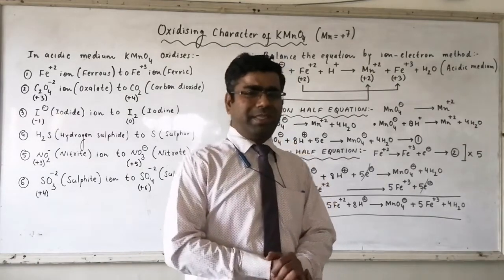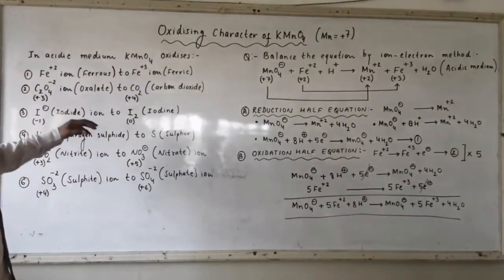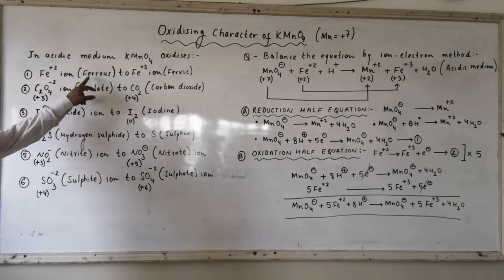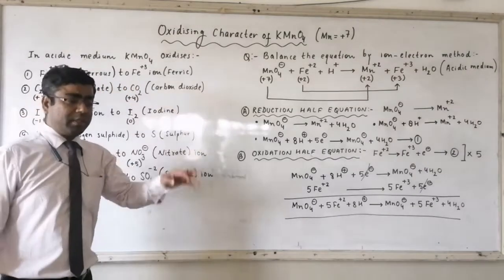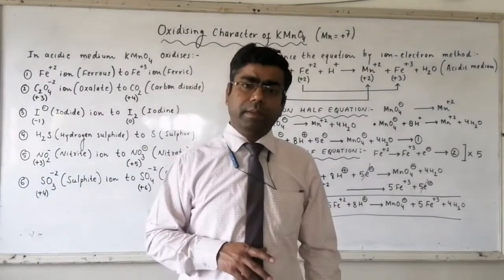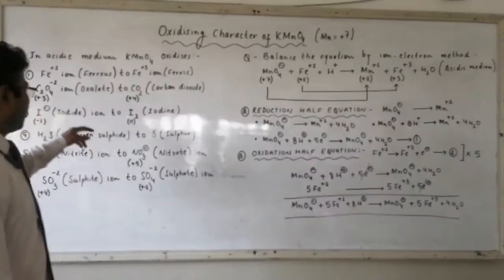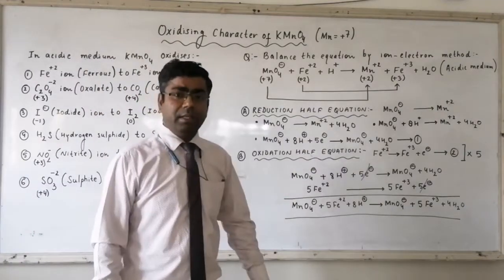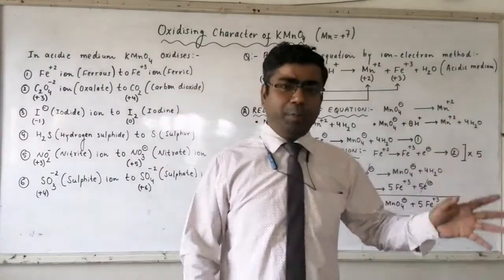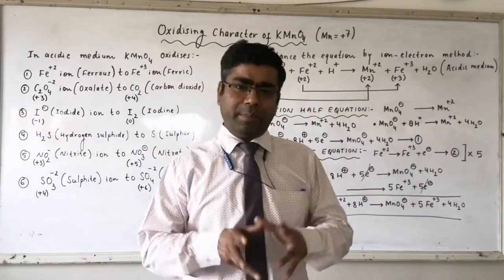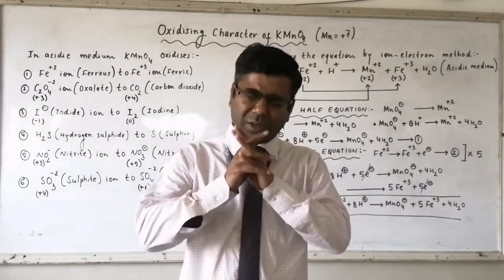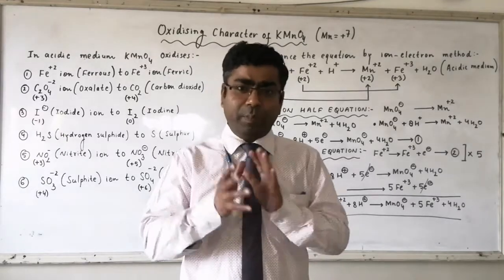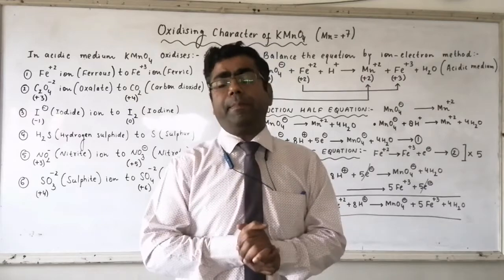Now, being a strong oxidizing agent, in acidic medium, KMnO4 can oxidize Fe2+ ion, which is called ferrous ion, to Fe3+ ion, which is called ferric ion. Here, the oxidation state of Fe is +2, and on this side the oxidation state of Fe is +3. The +2 state of Fe is converted to the +3 state of Fe. It means an increase in oxidation number is there.